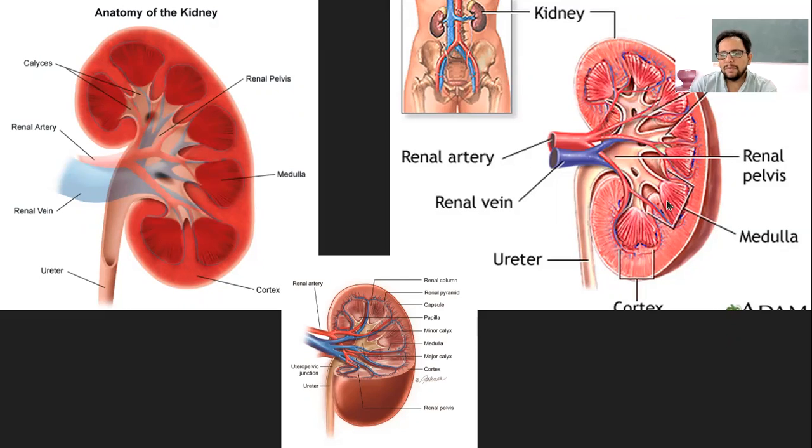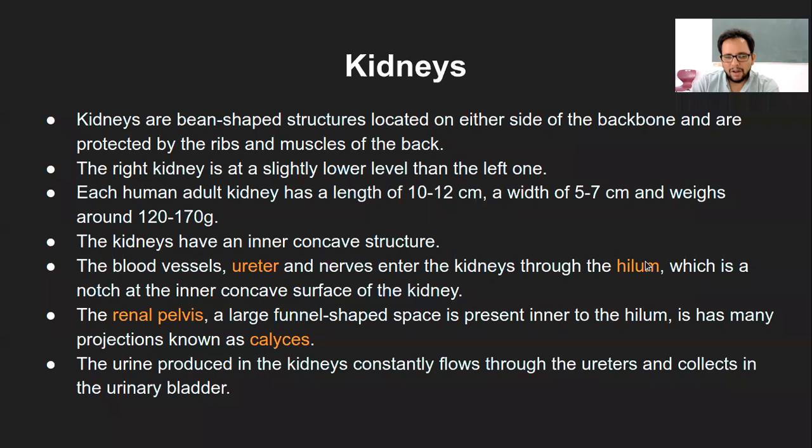From the nephrons it will be squeezed out, whatever is not required will come out in the renal pelvis, and from there it will go out through the ureter. That internal structure of the kidney looks like a large funnel shape because it collects from all the nephrons. It is present inner to the hilum and has many projections, individually called calyces, or the singular, calyx. So, renal calyx or calyces.